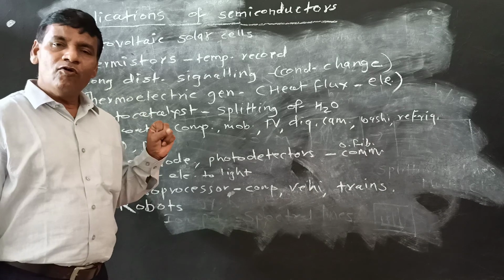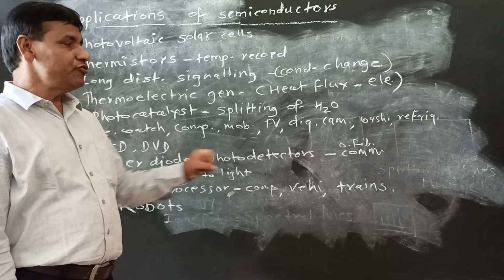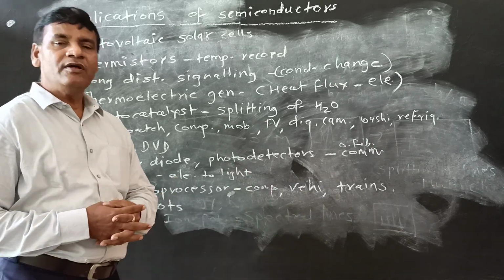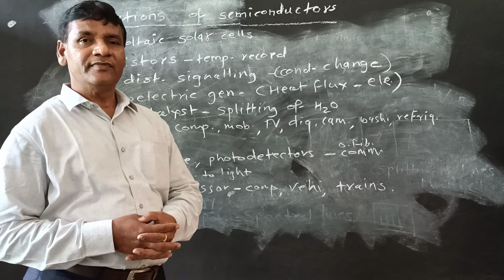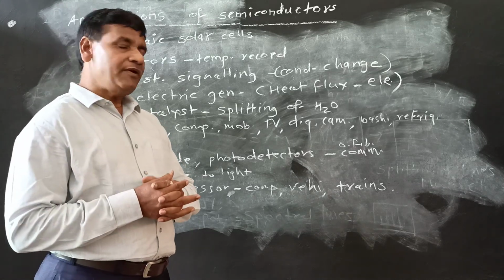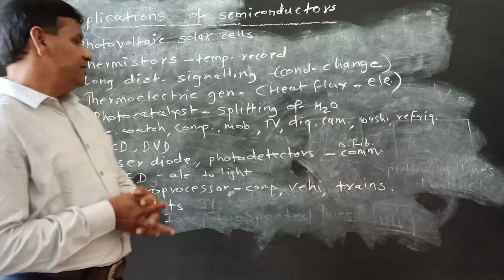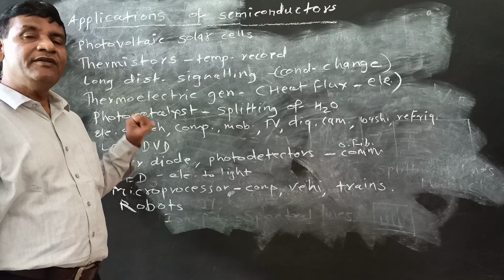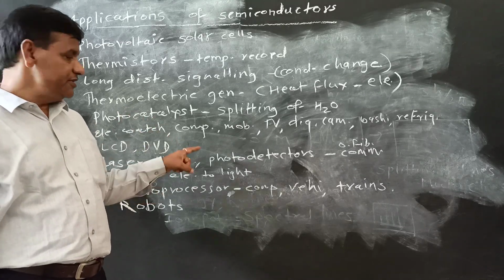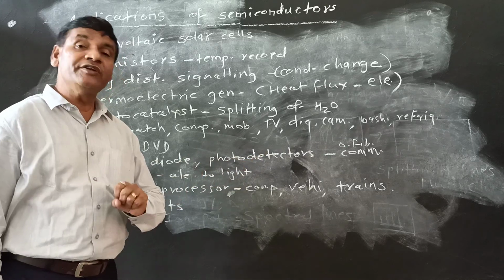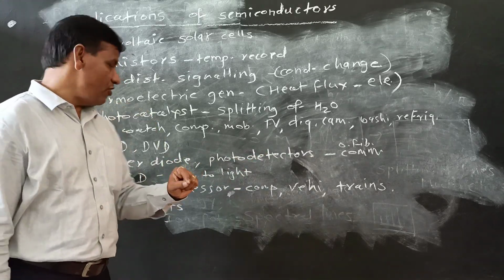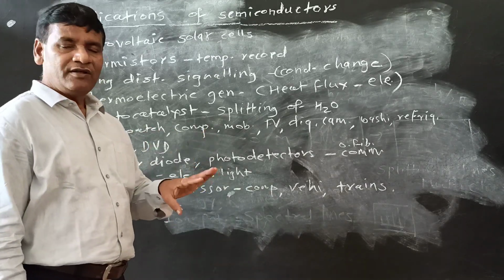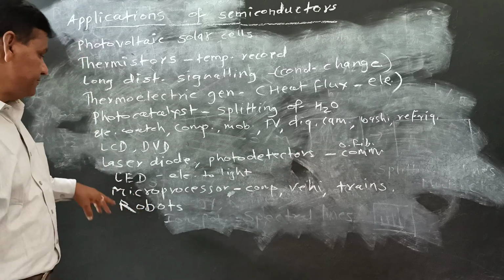Today, for mobile communication, use of optical fibers is worldwide. Optical fibers are used for effective communication systems. And these optical fiber systems contain laser diodes, and laser diodes contain semiconducting materials. They contain photo detectors also. So in photo detectors or laser diodes, semiconductors are used widely, which are used in day-to-day life.